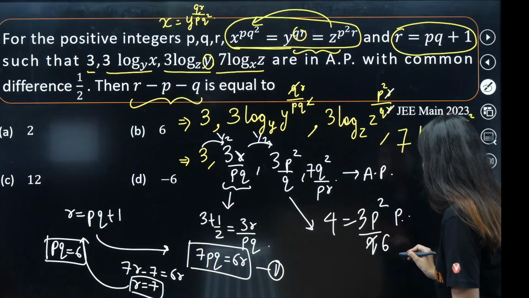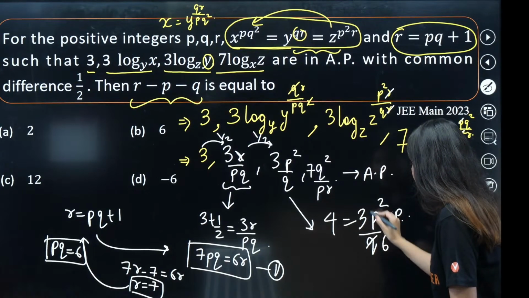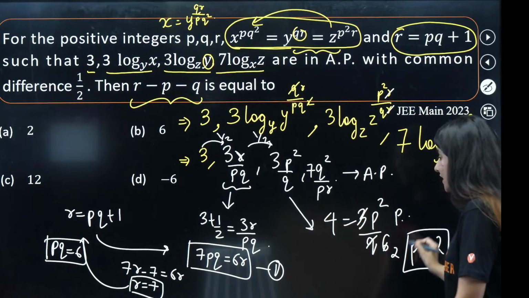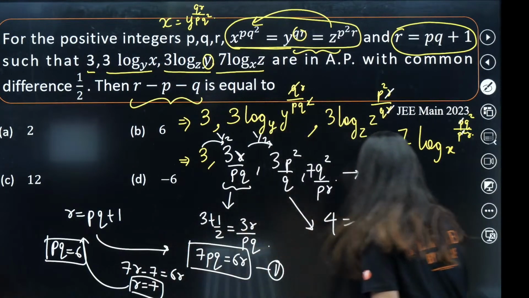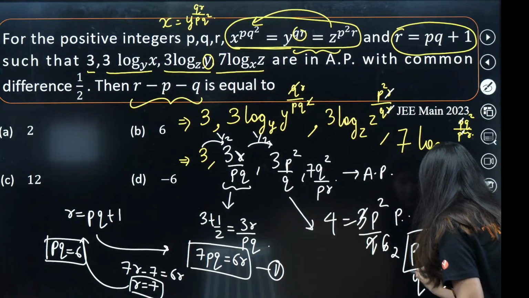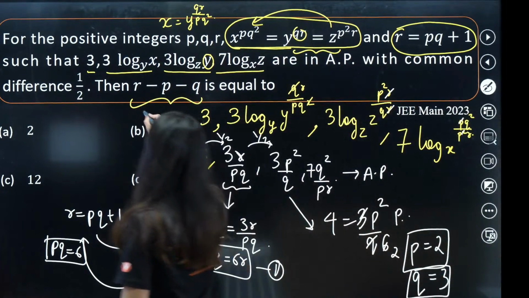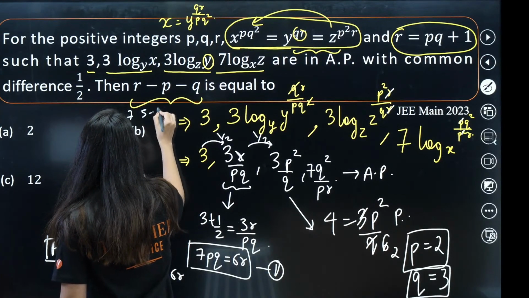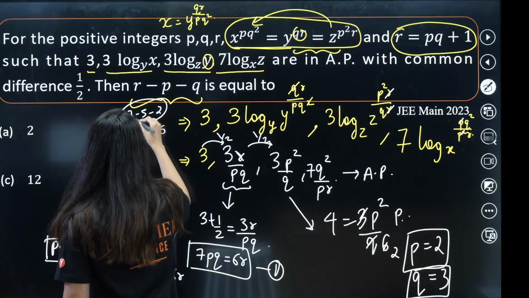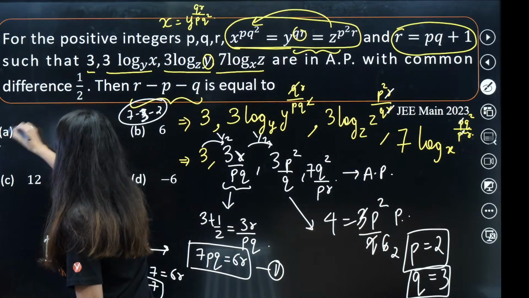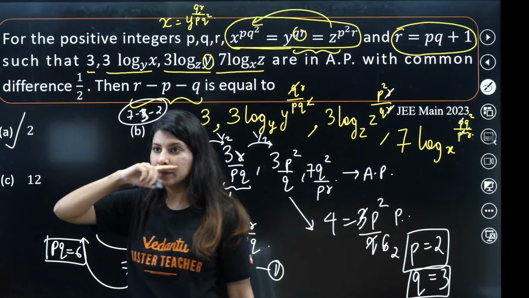So you will be actually getting what? 6, 3 2s are. So P is coming out as 2. If P is 2, PQ is 6. So Q will be what? 3, right? PQ, everything you've got. R, PQ. Put the value. 7 minus 3 minus 2. It will become 2 as the correct answer, option A.